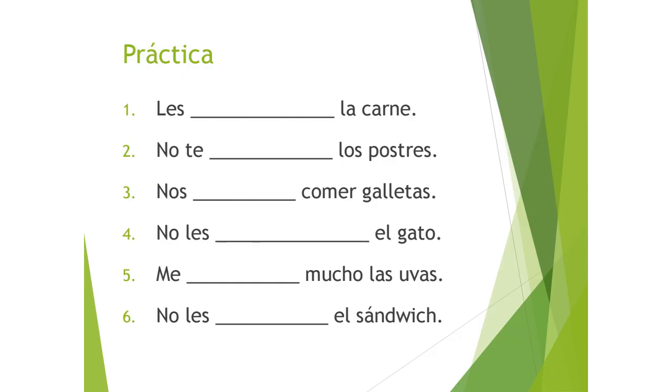So I want to show you how to fill in sentences if the sentence is only missing the verb gustar. All right, we've already got our indirect object pronoun at the beginning there. All we need to do is add the verb gustar. When you do this, you're not going to look at the beginning of the sentence. You're going to look at the end of the sentence to decide whether you need gusta or gustan. So that first one is les gustar la carne. We look at la carne. It's a noun, right? Carne is meat, and it's singular.